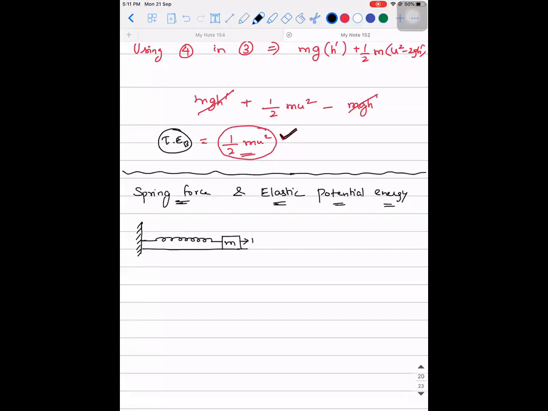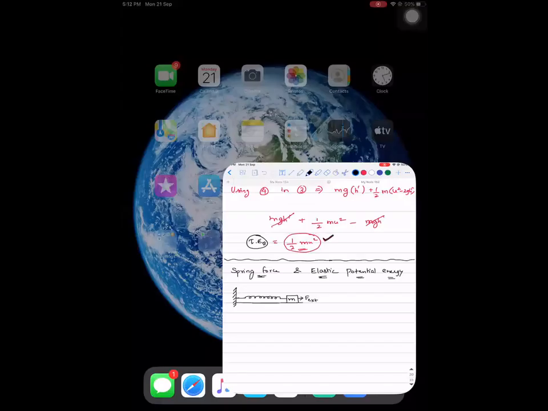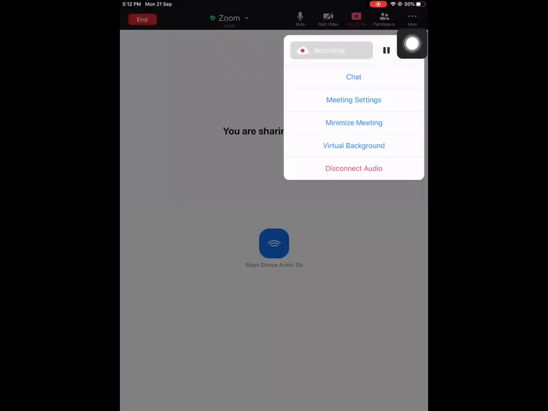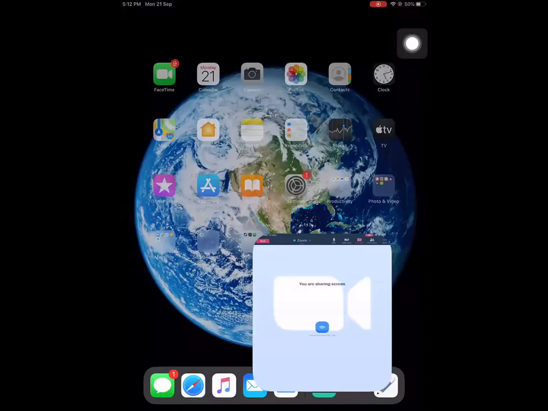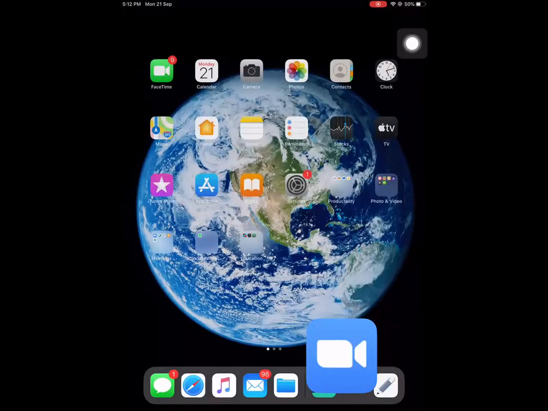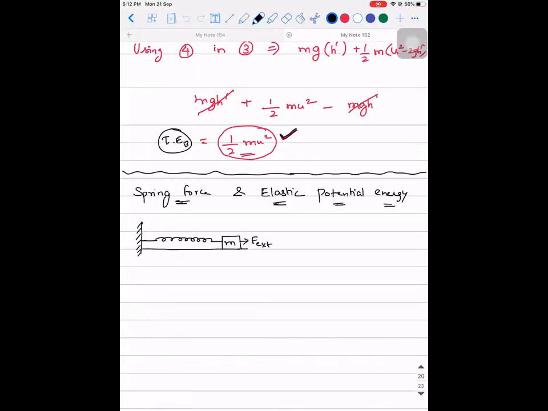Okay. Now tell me one thing. When you try to apply an external force in the rightward direction, when you try to pull the block, what will happen to the spring in this case? The spring will try to pull the block towards it. So first thing, the spring will get elongated, right? What do I mean by elongated?